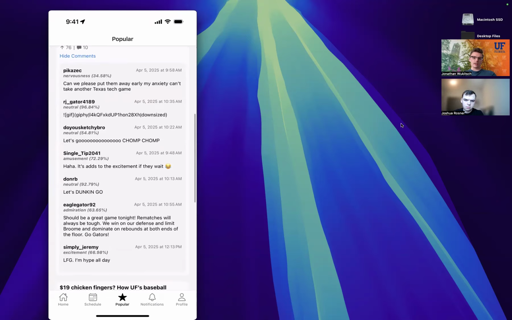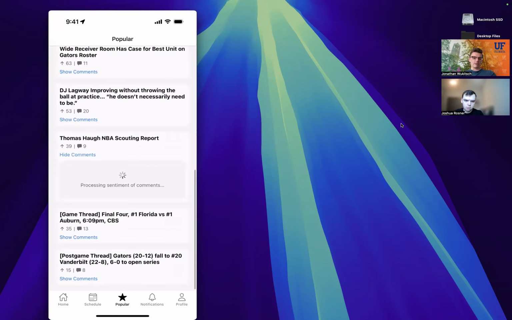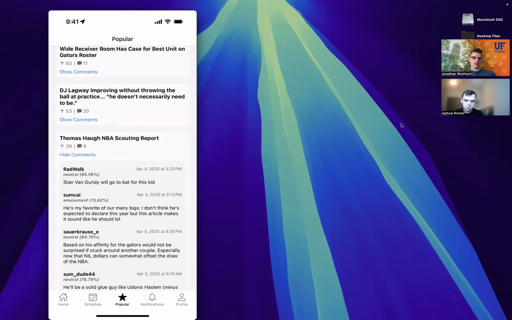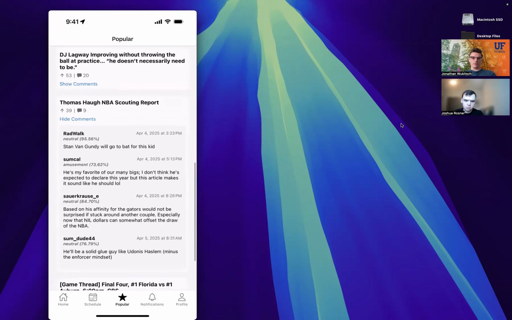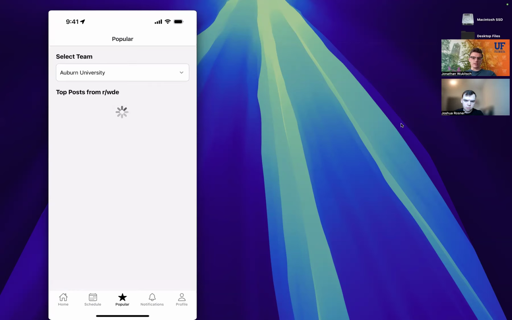It's important to note, and I'll talk briefly about the sentiment analysis notifications in just a moment, that the notifications are all going to be based on overall sentiment. So if you have mostly neutral sentiment, it's going to send a neutral notification. If it's mostly nervousness, it will send one that's more tailored to that. But again, this is going to be the same content throughout. So if we open up a different thread here, we can see more of the comments. Here's a couple with amusement and neutral. And again, the same thing goes for all of these other universities.